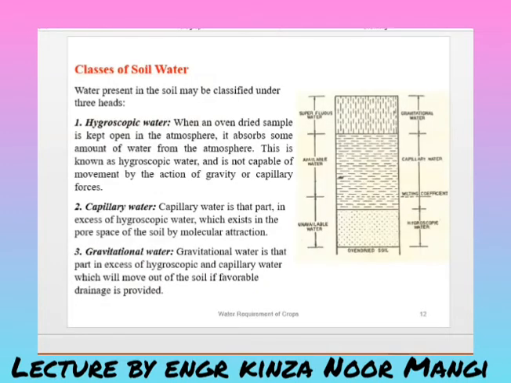Now coming towards the classes of the soil water. Water present in the soil may be classified under three heads. Number one is the hygroscopic water, second is capillary water, and third is the gravitational water. Now as you can see,